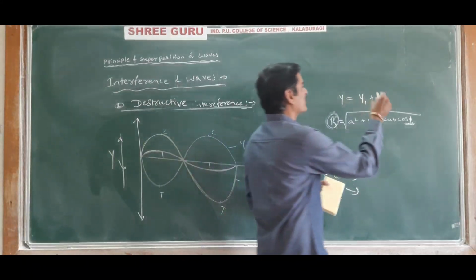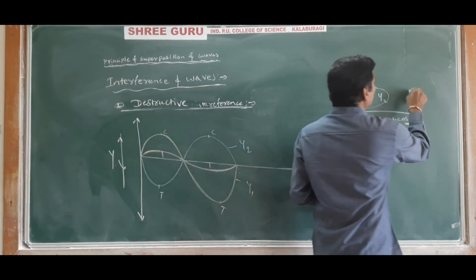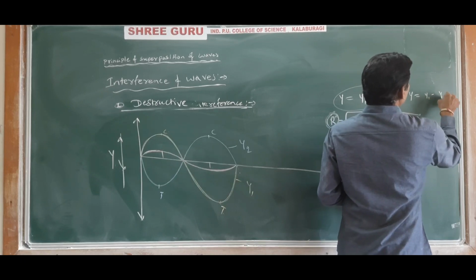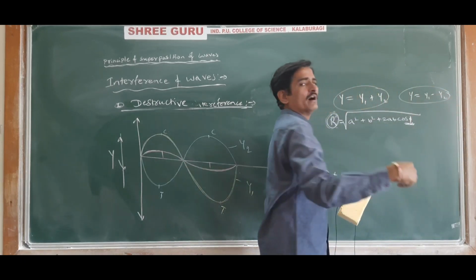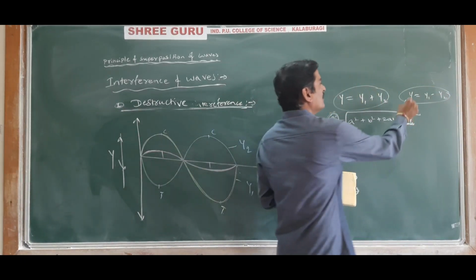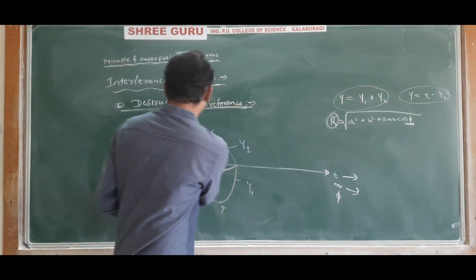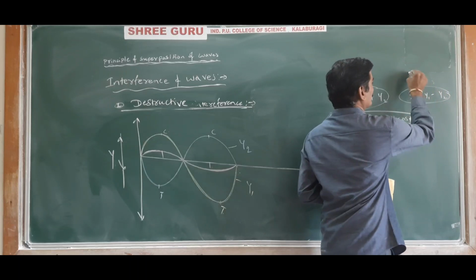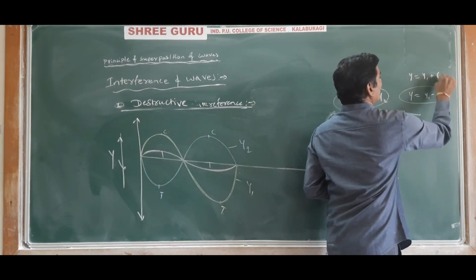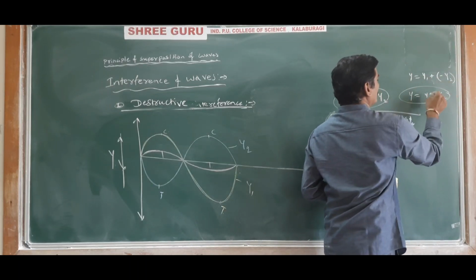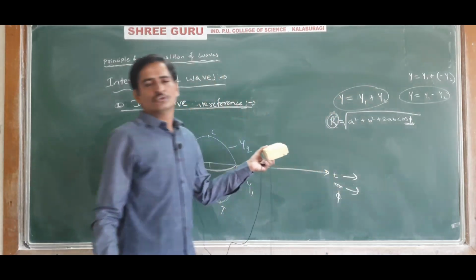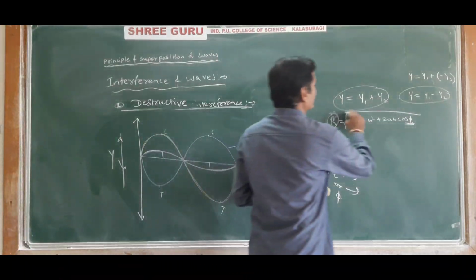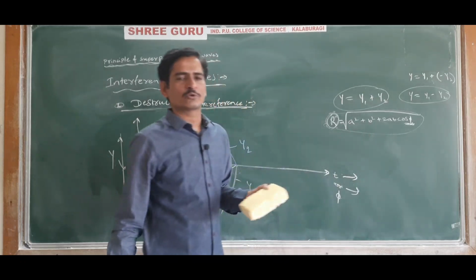Some of the books may write it like this also. They will write y is equal to y1 minus y2. That is, when out of phase, then y is equal to y1 plus y2, but this is out of phase. So this is starting from down, so we have to write it as minus. So y is equal to y1 plus minus of y2. Then you will get y is equal to y1 minus y2. And the final answer, the amplitude of the resultant wave, comes out to be the same.